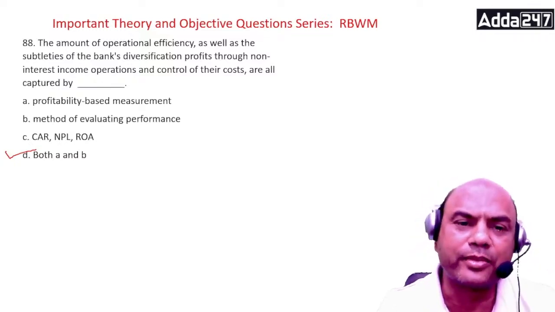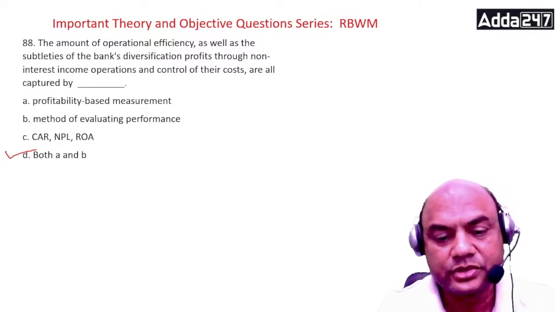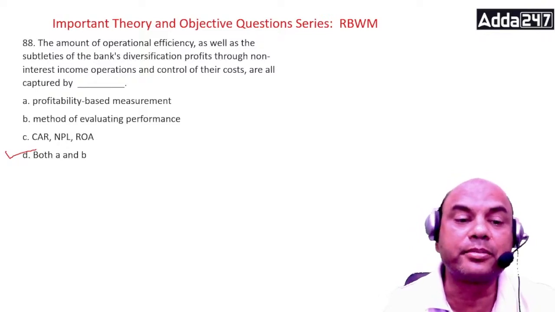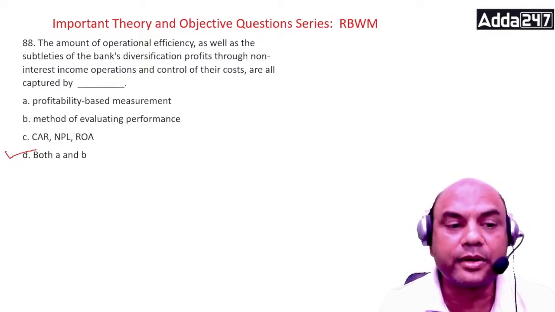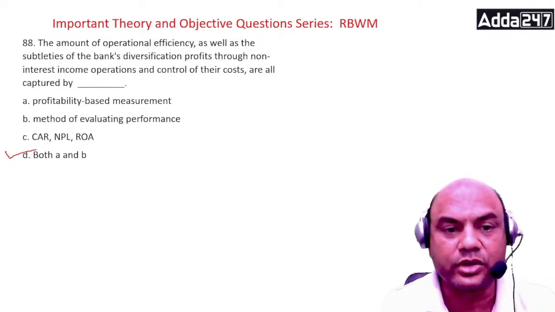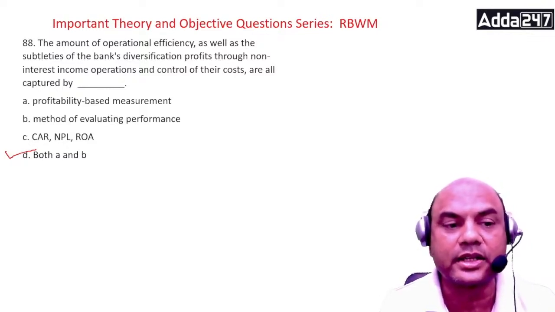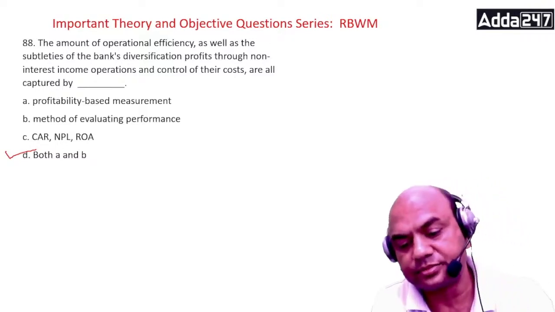See here, if my bank is having huge turnover but no profit, what's the use? That's why profitability is the best measure of calculating any bank's performance. So both A and B, because this will lead to your non-interest income diversification profits.